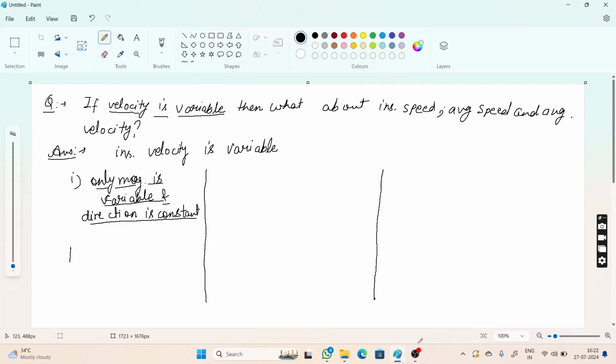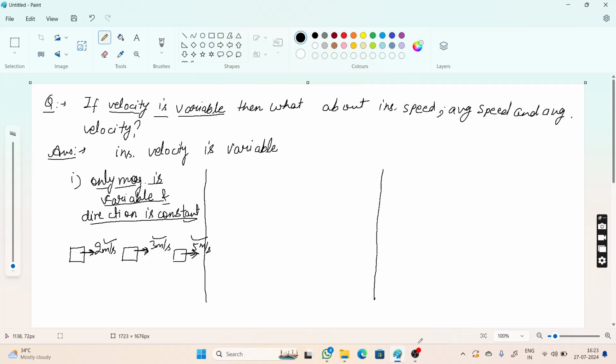For example, a body is moving with 2 meter per second for an instant, and for another instant it moves with 3 meter per second, then it moves with 5 meter per second. It means the magnitude of velocity for each instant is changing, but direction is same. So every time the direction is towards x direction. So direction is same, but the velocity's magnitude is changing for each instant.